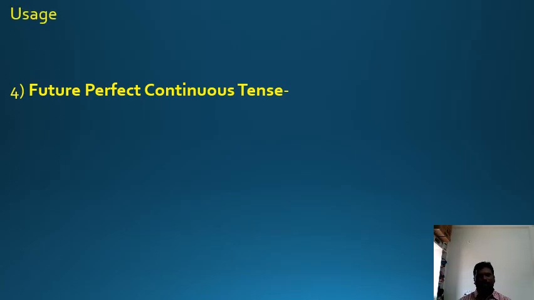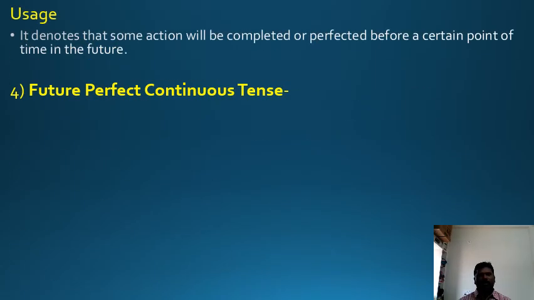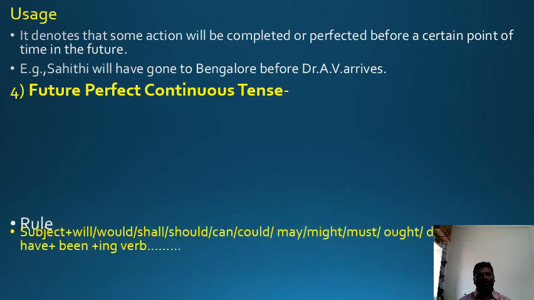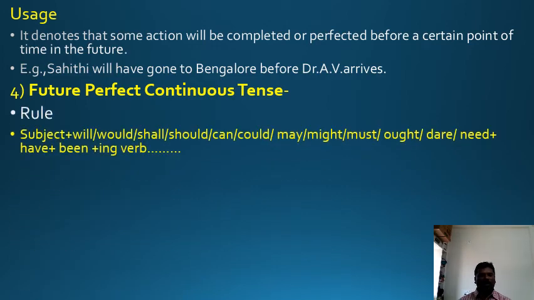Future perfect tense usage. It denotes some action will be completed or perfected before a certain point of time in the future. Let me explain. Sahiti will have gone to Bangalore before Dr. A.V. arrives. The fourth one is future perfect continuous tense rule.